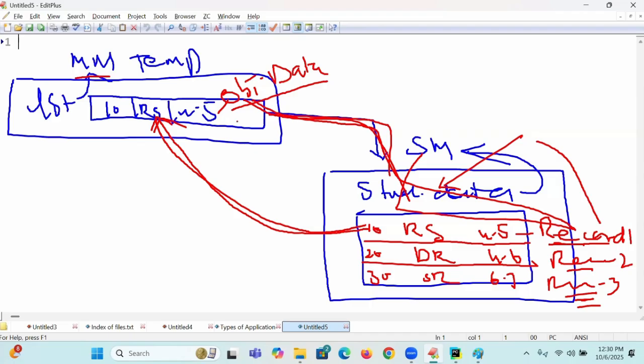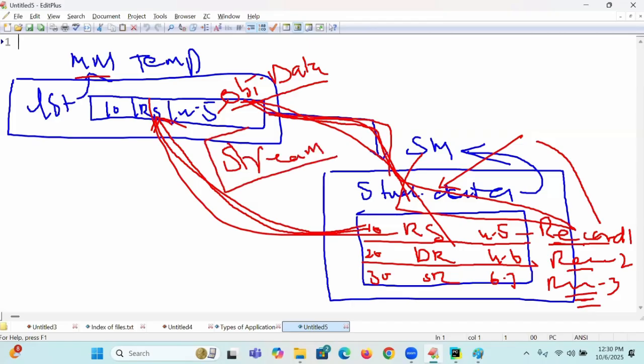So object data becoming a record, a record becoming an object, is known as what? We can call it a stream. What is the definition of stream? The flow of data between objects of main memory and a file of secondary memory is known as a stream.